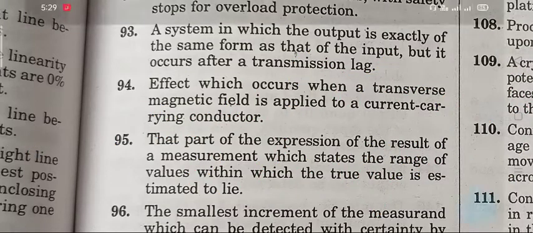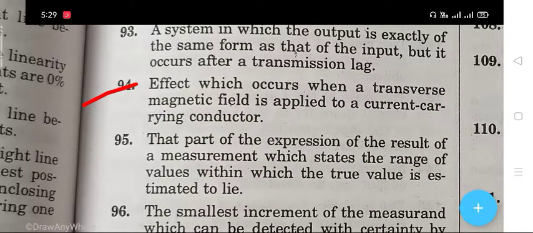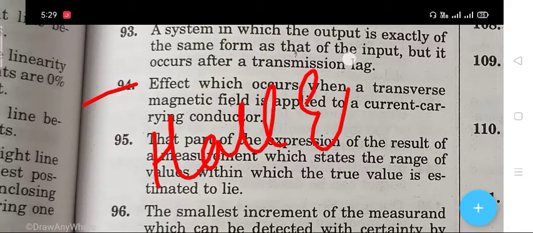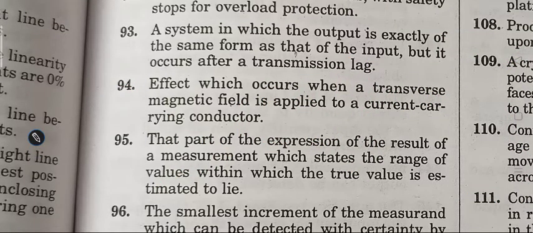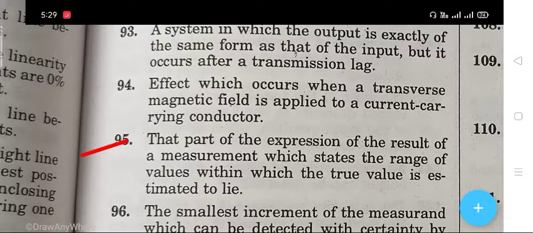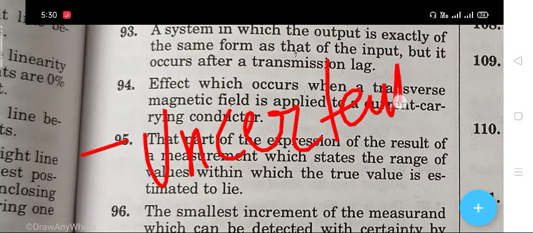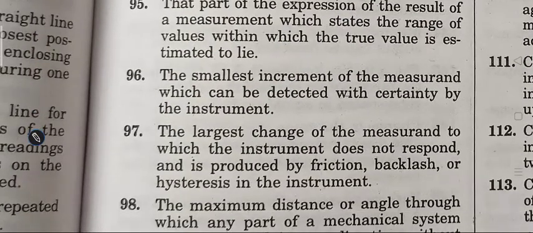Next question, 94, is the effect which occurs when a transverse magnetic field is applied to a current carrying conductor. The right answer is Hall effect. Next question, 95. The part of the expression of the result of a measurement which states the range of values within which the true value is estimated to lie. The right answer is uncertainty.